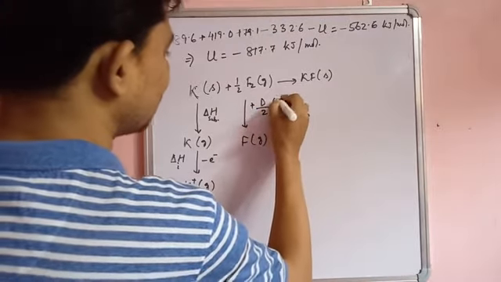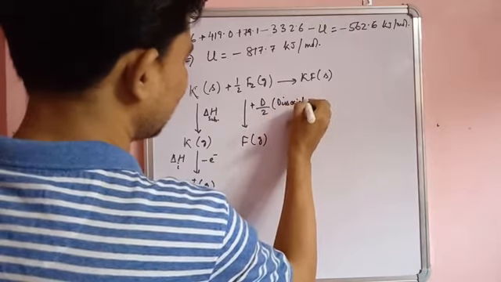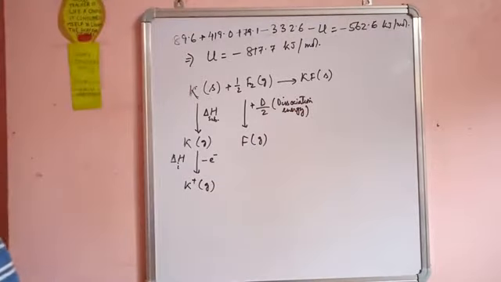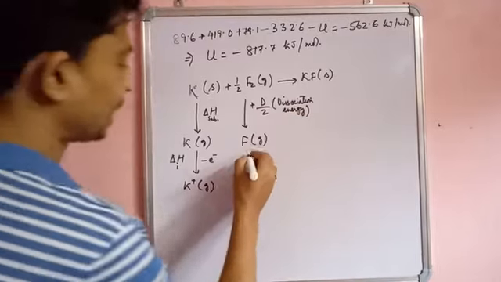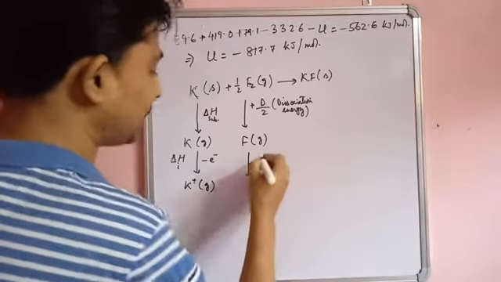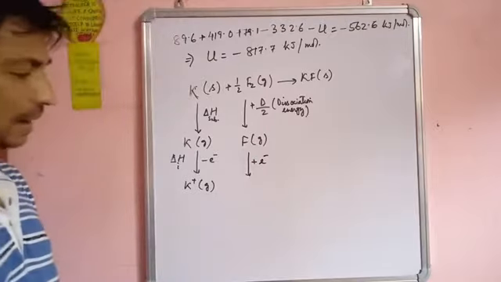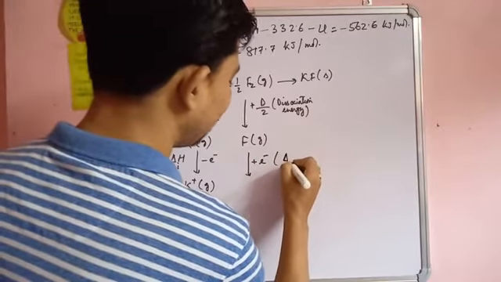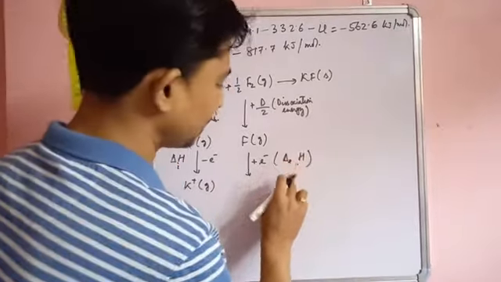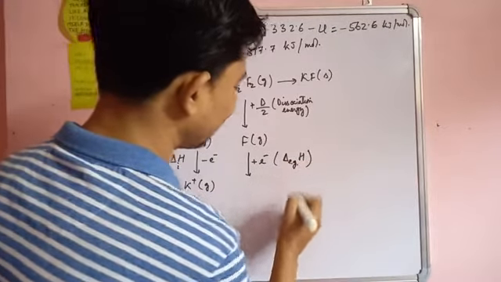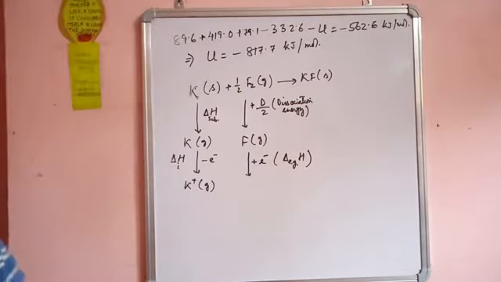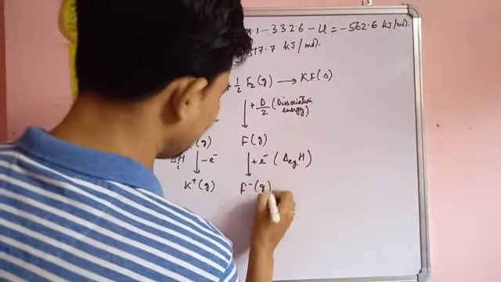Then it gains one electron, and the enthalpy change is the electron gain enthalpy, E.G., and we get F minus in gaseous state.